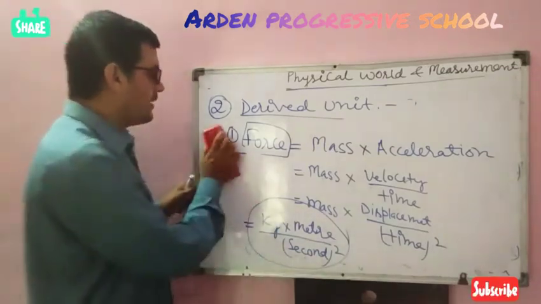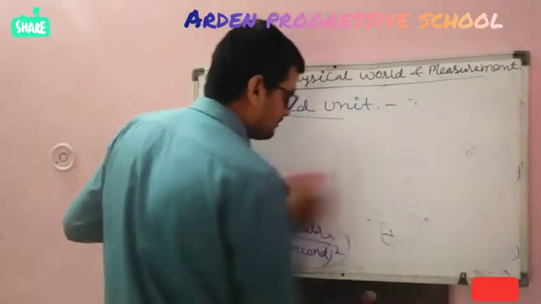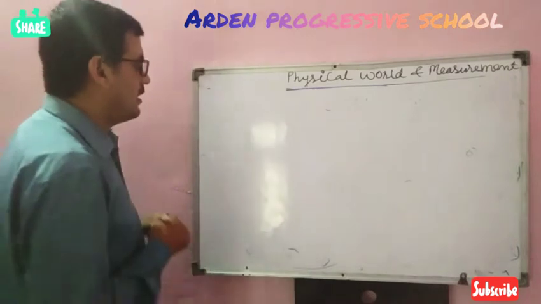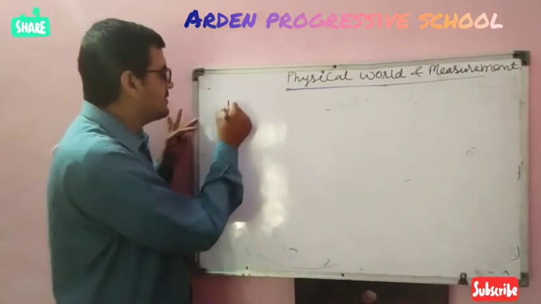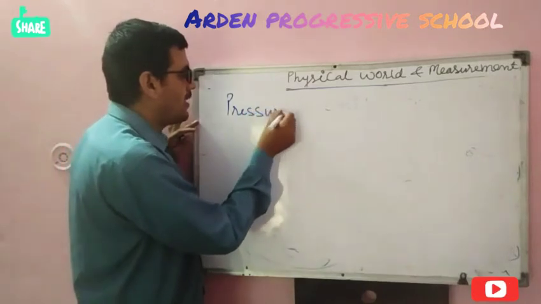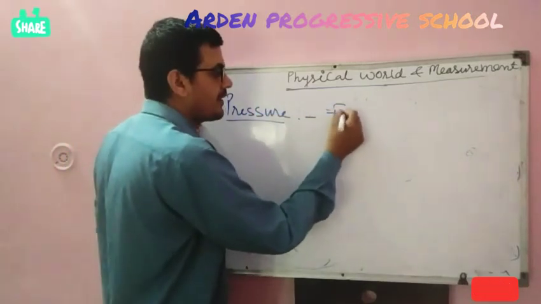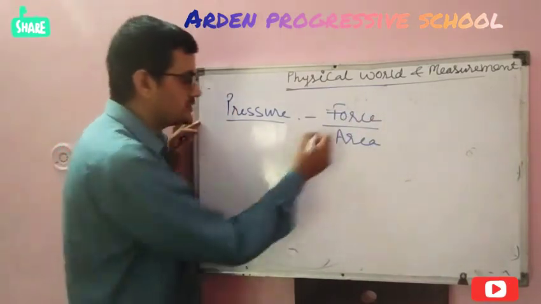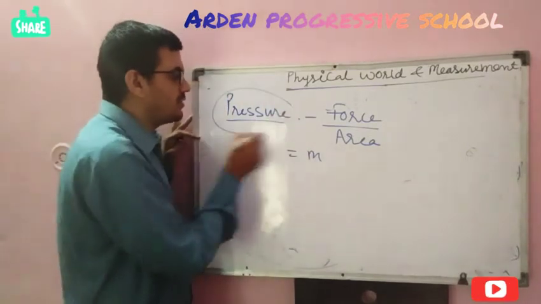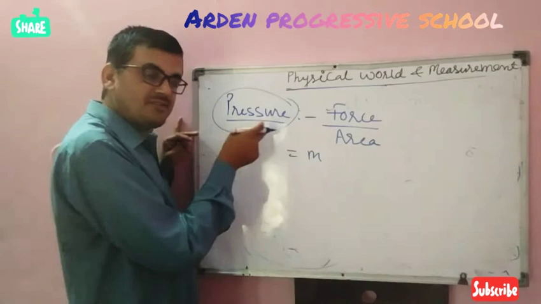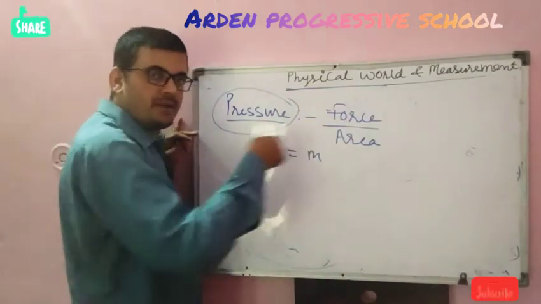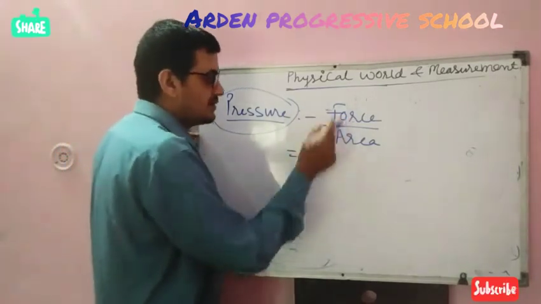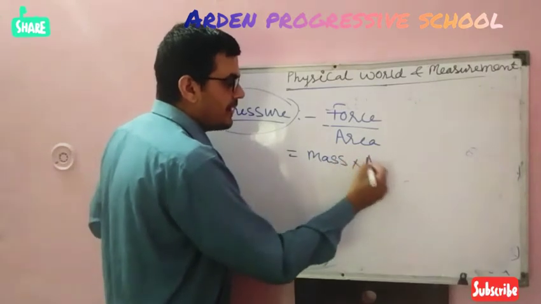I am taking one more example. Like pressure, you have studied in class 9th. Pressure equals force per unit area. This one, force, I have told you, is a derived physical quantity. Why is it a derived physical quantity? Because we can break it into the fundamental physical quantities. How? Look here. Force equals mass into acceleration.